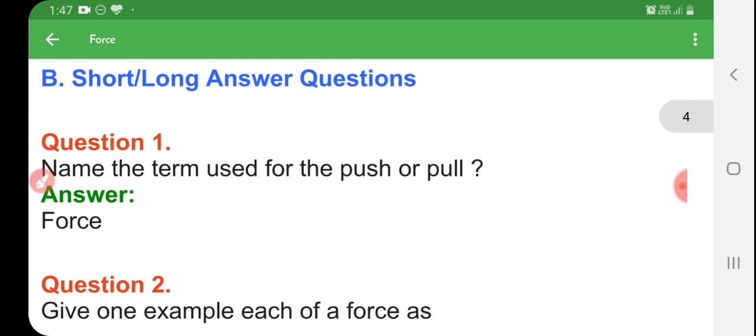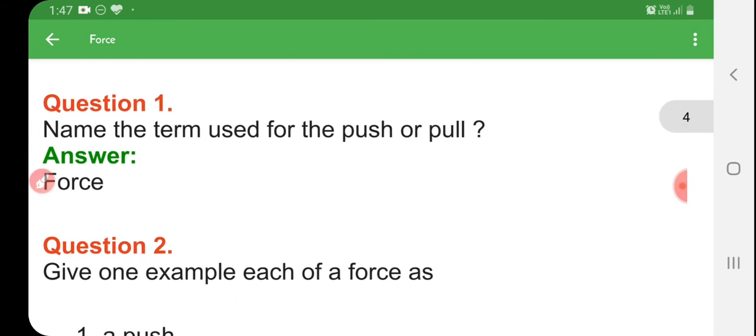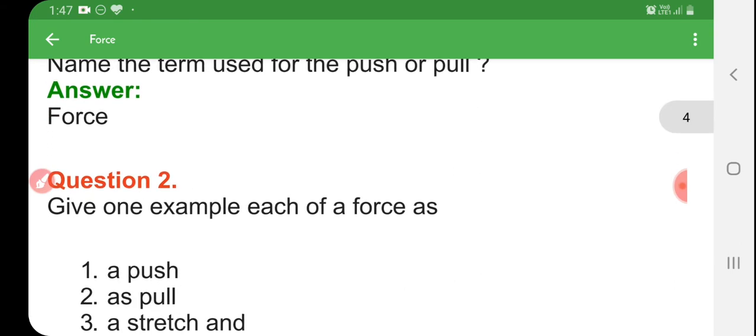Question number 1. Name the term used for a push or pull. The answer will be force. By applying force, we can push or pull an object.